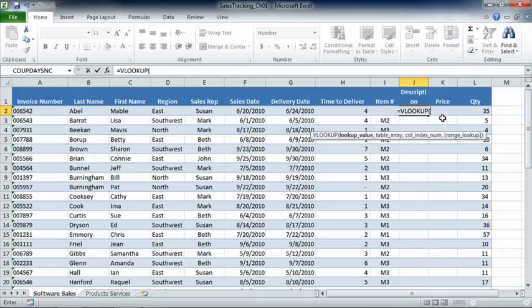So let's go ahead and get started. Vlookup. First argument, what is the value that we know? Well, we know our item number, and our item number happens to be in cell I2. We can go ahead and type that in. The next question is, what is our table? In other words, where is the information located that we're going to be able to find this match? And that's all the way back on our product services sheet. Fortunately, that has already been named, so all we have to do is start typing.